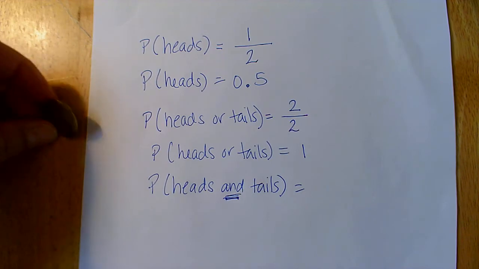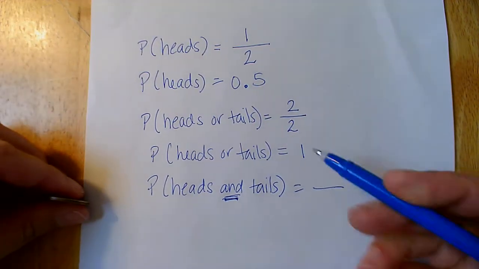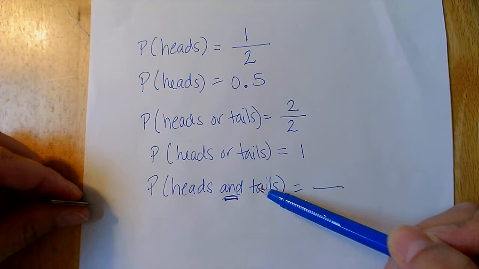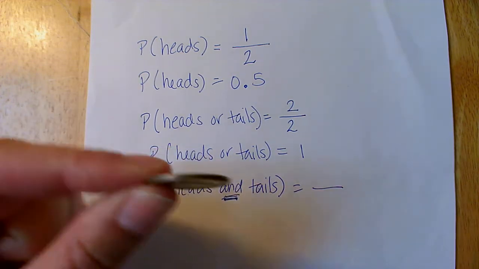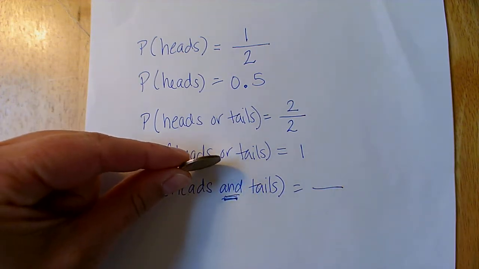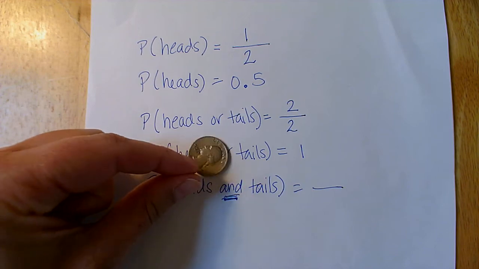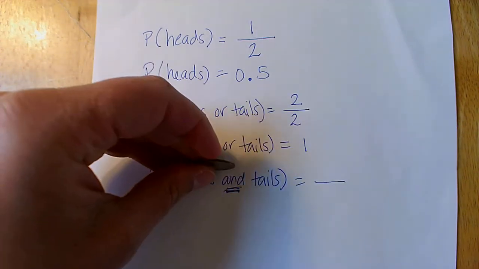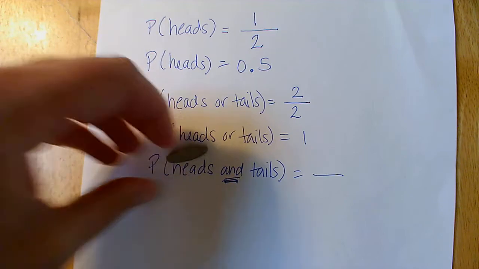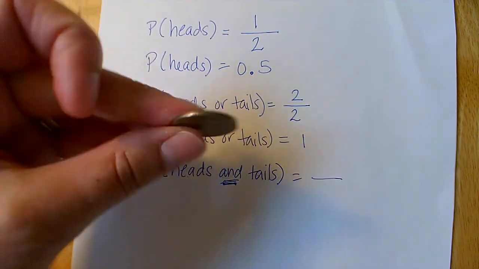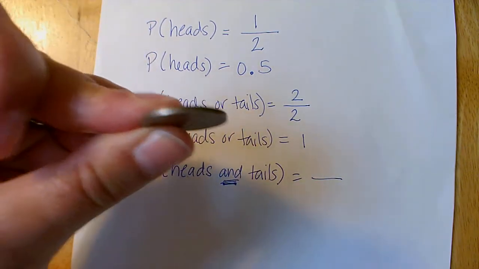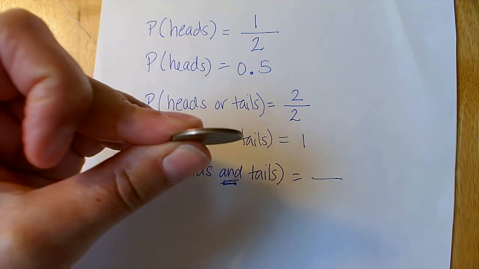Well, let's think about it. An event such as heads and tails at the same time would have to land. I don't even think I can do it here. It doesn't land. Nope. So there is no heads and tails in flipping a coin.